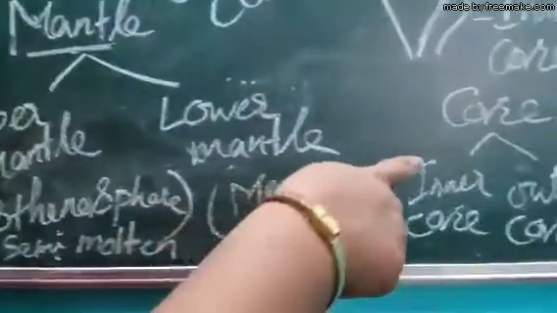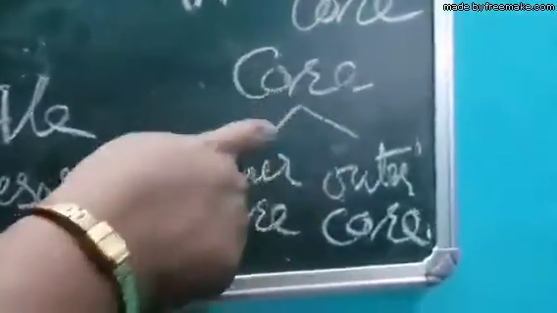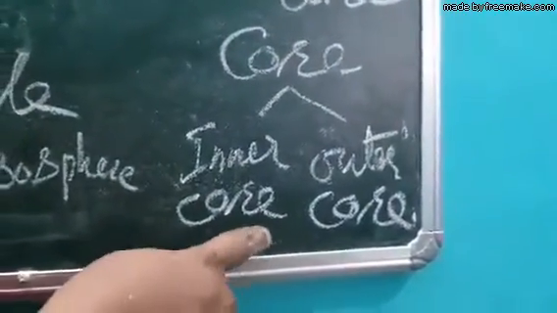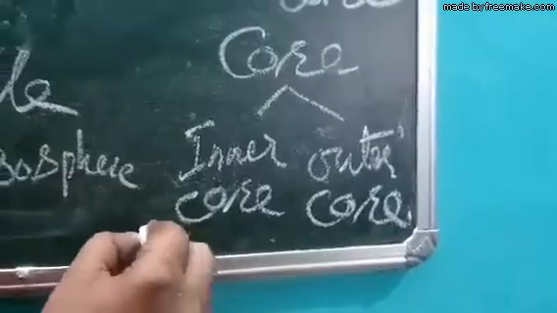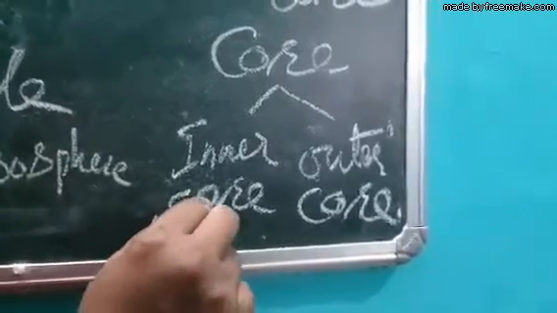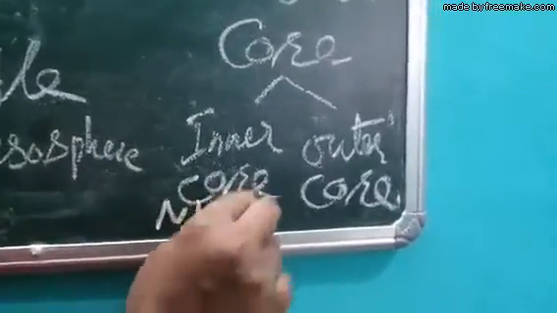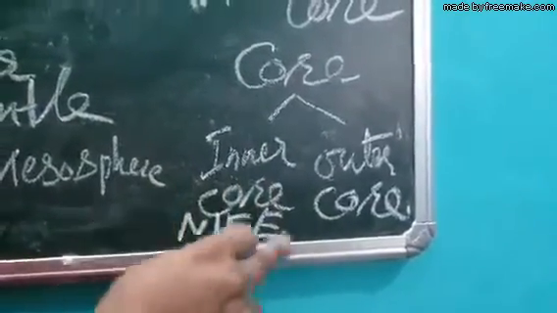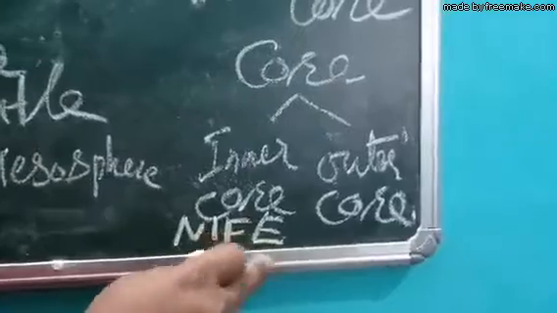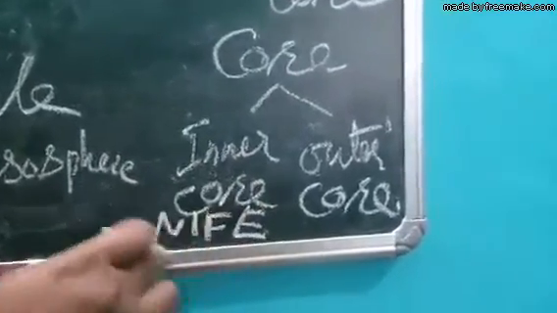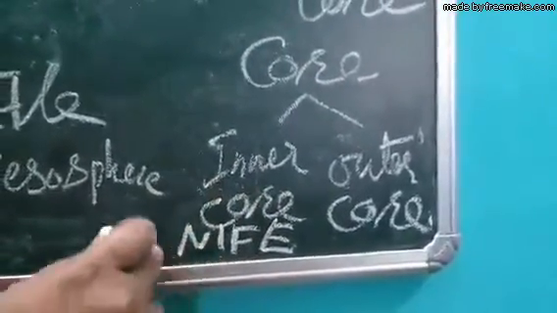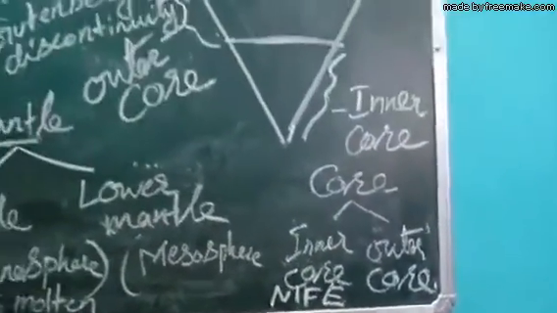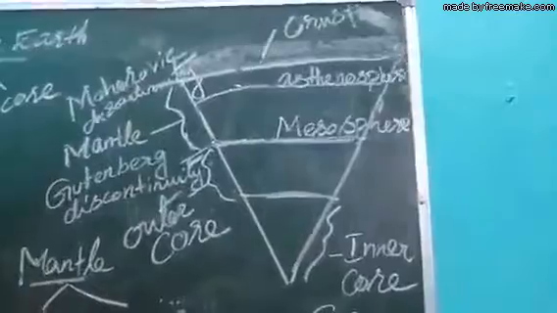And the last layer is the core. Core can be divided into inner core and outer core. The inner core is also called NIF. What is NIF? Nickel and ferrum. So this is the presence of nickel and iron. The inner core can also be called NIF. And now let me explain the same points with the help of a diagram.